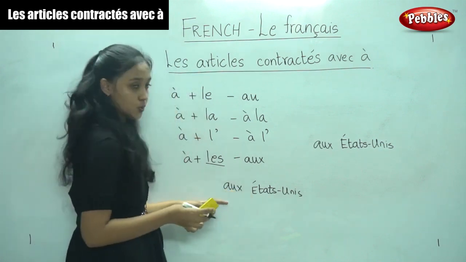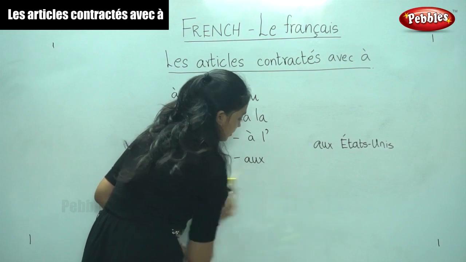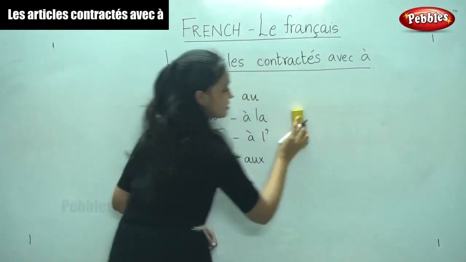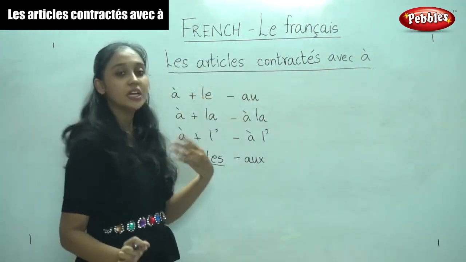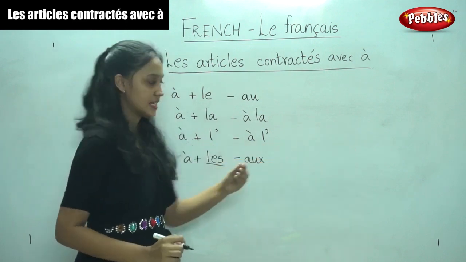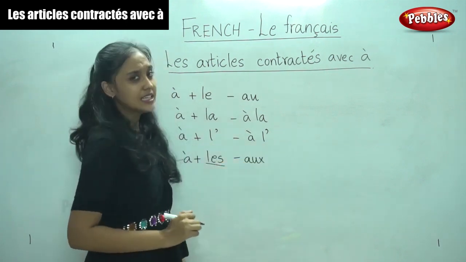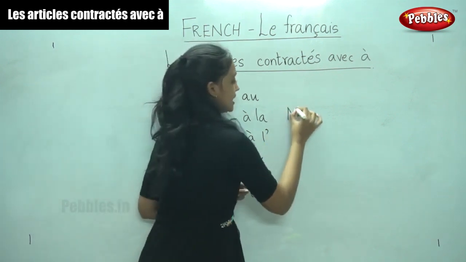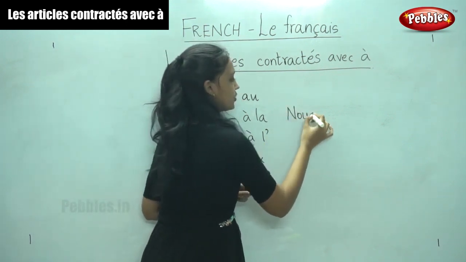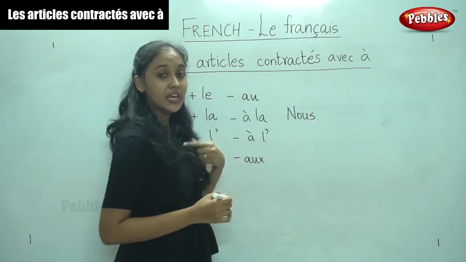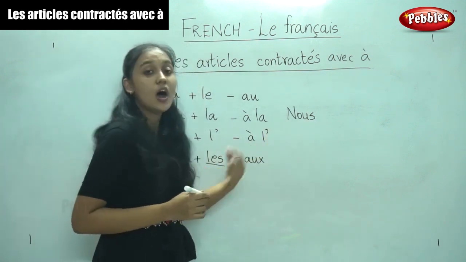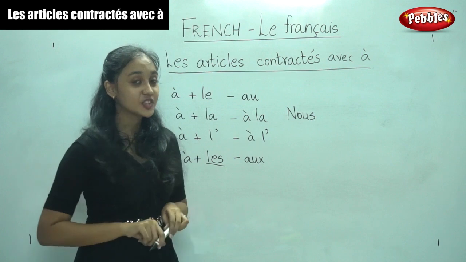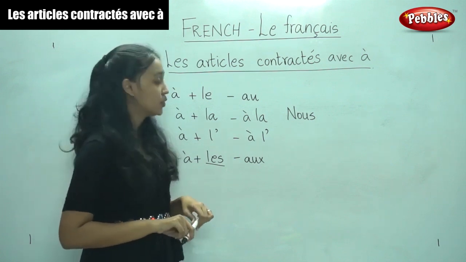So, do you understand the use of this? So, let us form a simple sentence. How do we say we are in the United States? Do you remember the subject pronoun we? What did we say for we? It is nous. So, nous. We are in the United States. So, are. Do you remember the être conjugation? Yes, I hope you remember it.